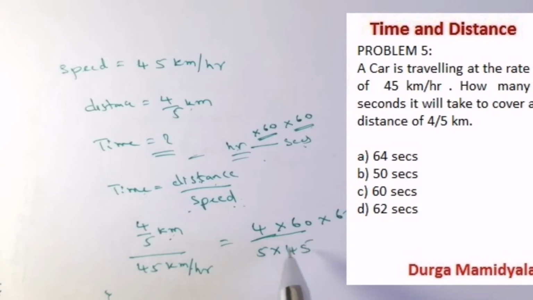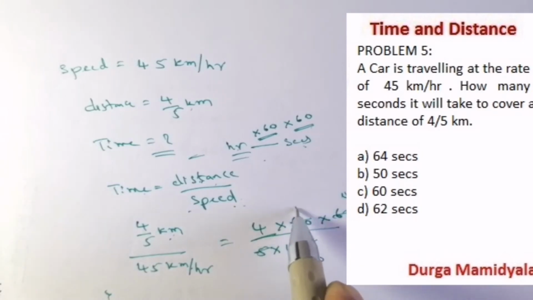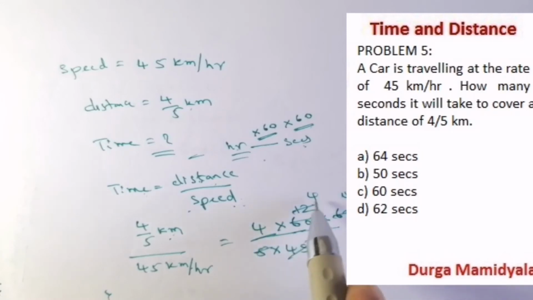So if you evaluate this, 15 3s are 45 and 15 4s are 60, right? 5 12s and 3 4s, right? So complete 4 into 4 into 4, 4 4s are 16, 16 4s are 64. So what is the answer?